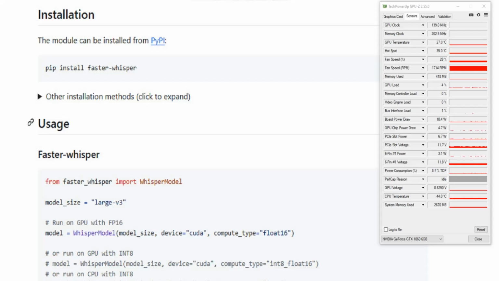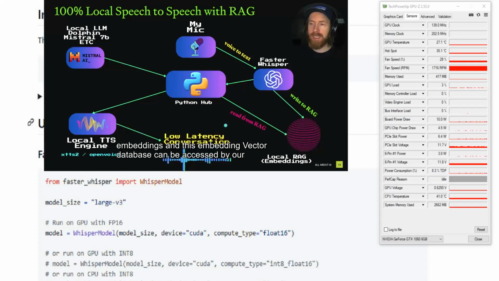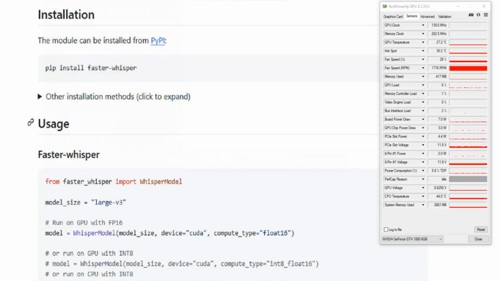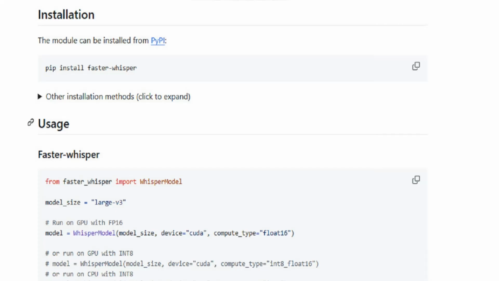I found several examples of how people do this, and all of them boiled down to the fact that I still had to master Python and install Faster Whisper as a Python module to use it in scripts, rather than just from the command line. Therefore, without wasting time, I opened the Faster Whisper GitHub page and looked at the installation section. It's very simple. You just need to give one command in the command line.